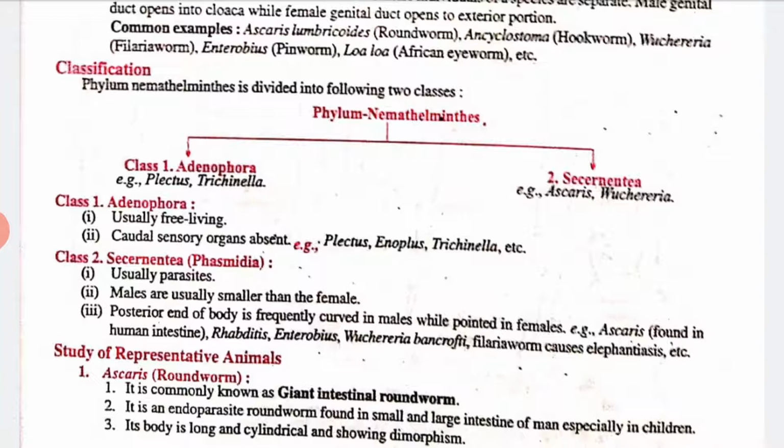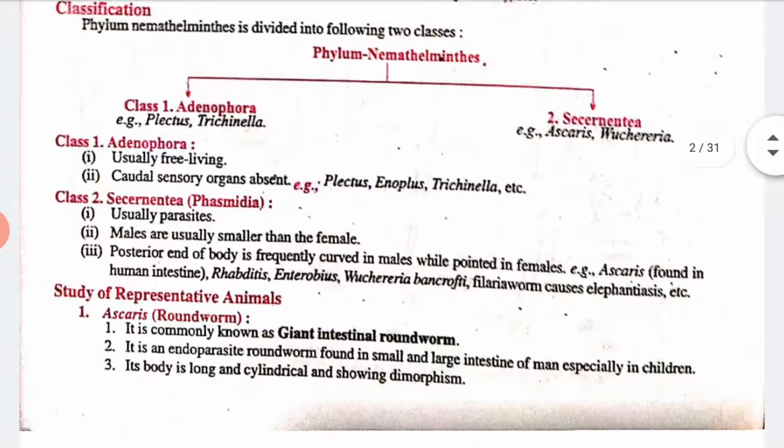In the second, Secernentea, the examples are Ascaris and Wuchereria. The names are already clear to you. Ascaris is also in our lab, I'll show you. So let's talk about the class Adenophorea.